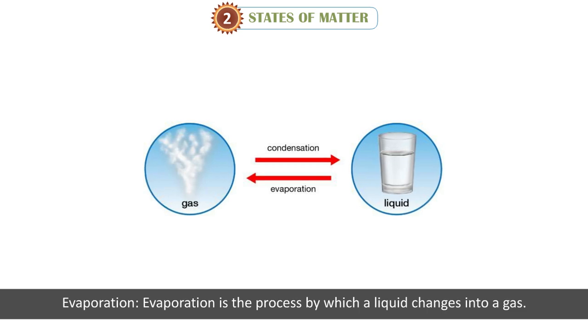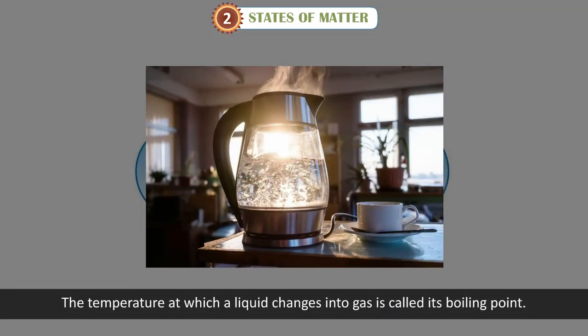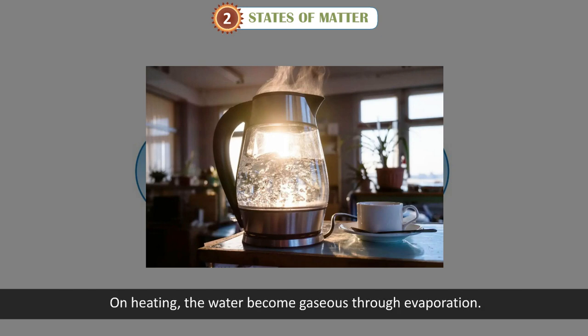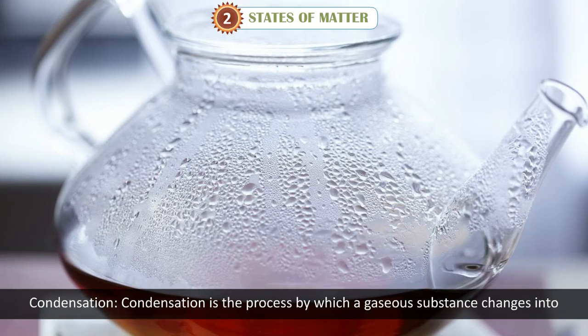Evaporation. Evaporation is the process by which a liquid changes into a gas. The temperature at which a liquid changes into gas is called its boiling point. On heating, the water becomes gaseous through evaporation. Drying of clothes and also of the sweat on our skin are examples of evaporation.